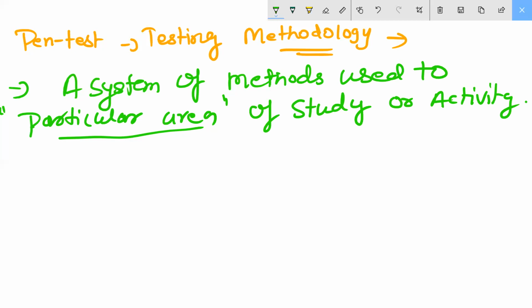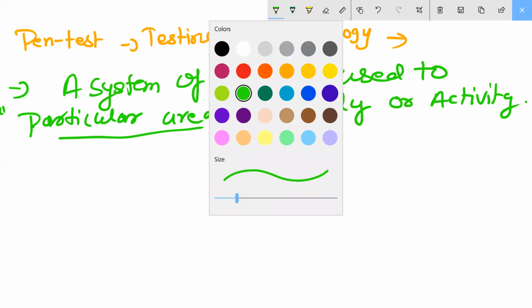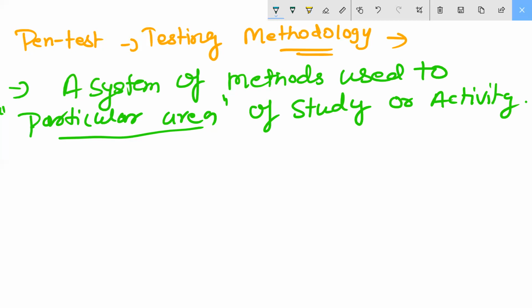If you want to see the chart sheet, it will come like this way. Come here and see. First, what will you do? First, you will do planning and scoping.